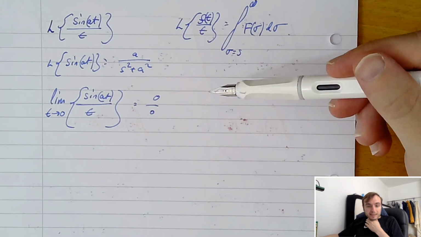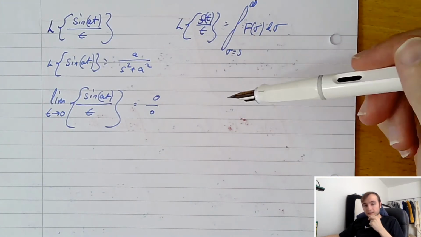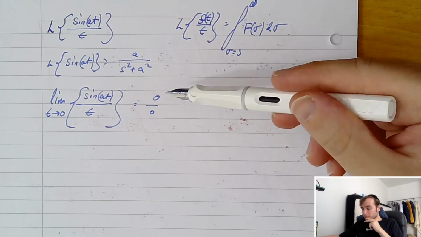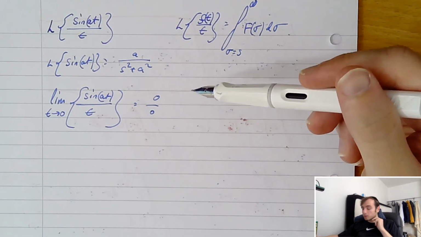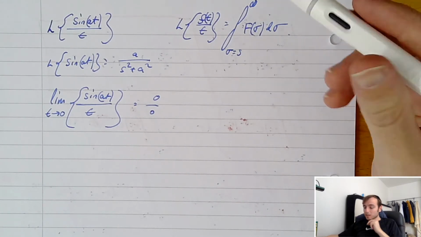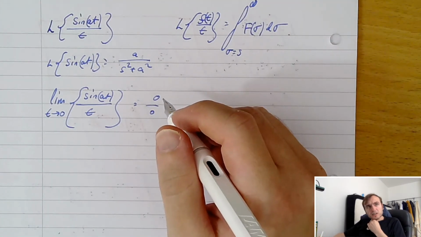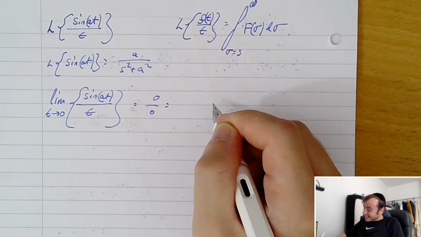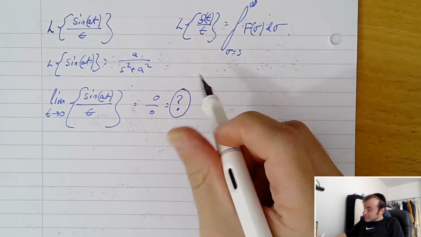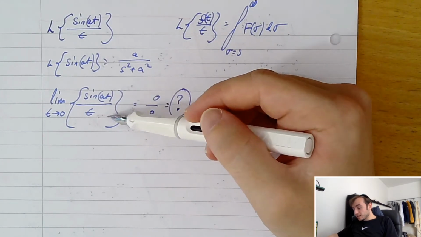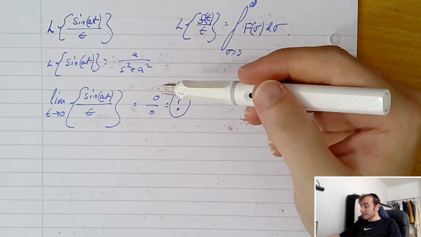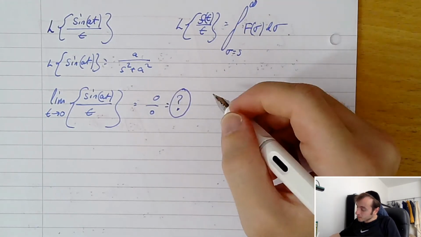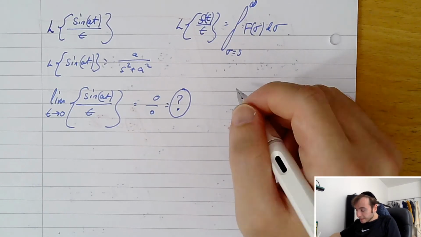So what is 0 divided by 0? I'm trying to think. That's quite a philosophical question. 0 divided by 0 is really impossible to know, and I'll leave it to you to think about why it's impossible to know. So we'll put a big question mark there. In other words, we don't actually know if there's a limit that exists. If you have 0 divided by 0, that's undefined behavior. So what we need to do is use something called L'Hopital's rule.